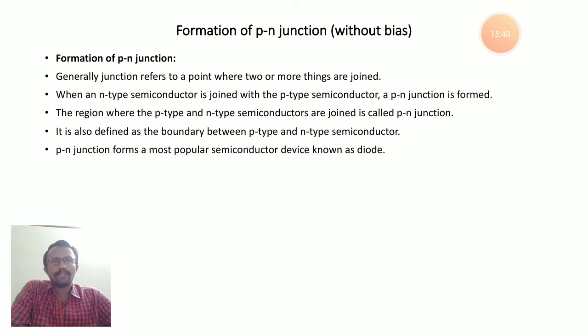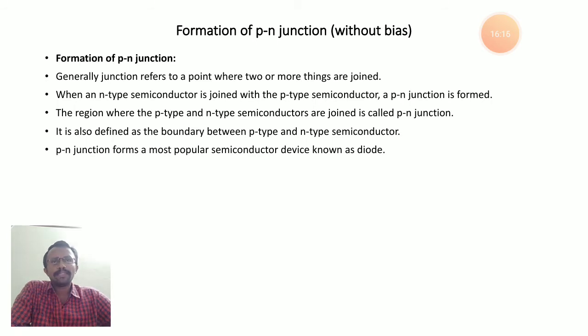Suppose two roads are joining; we can name that some junction. Similarly, for different train tracks, if they are meeting at some point, we give some name to that junction. Since we are joining p-type material and n-type material, the region where they are joined is nothing but a p-n junction.